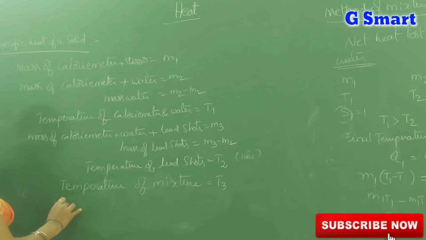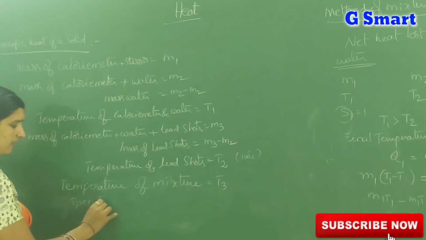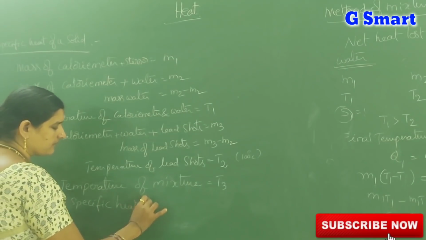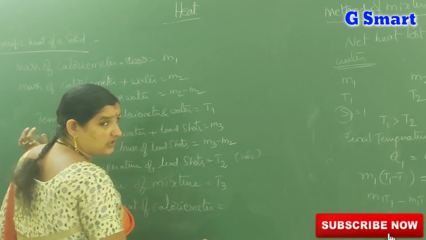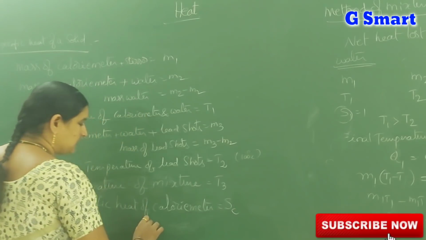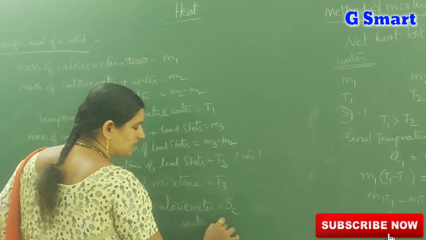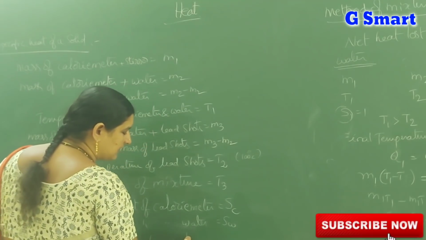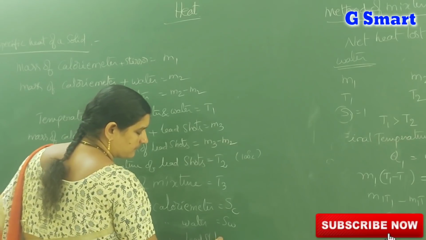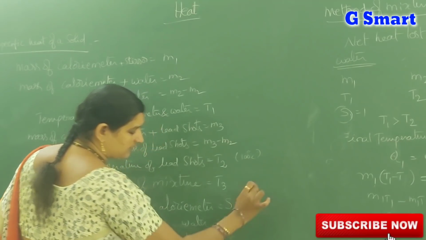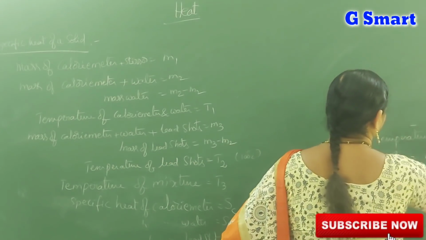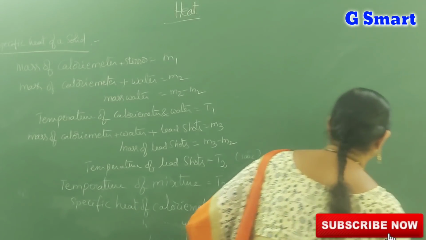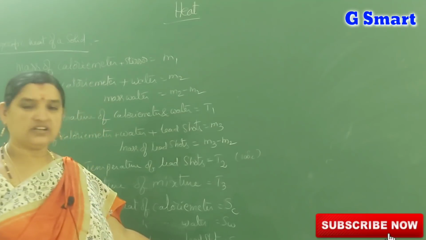Now according to the method of mixtures, let us take the specific heat of calorimeter. Specific heat of calorimeter is equal to SC. Specific heat of water is equal to SW. Specific heat of lead shots is equal to SL. We have to calculate SL only, the specific heat of lead shots SL.